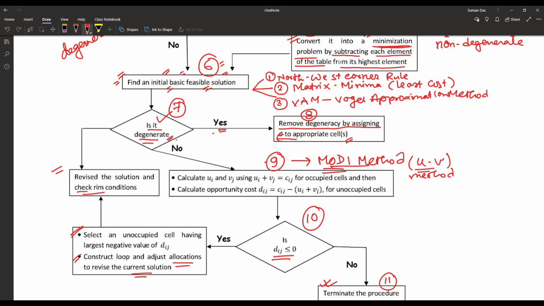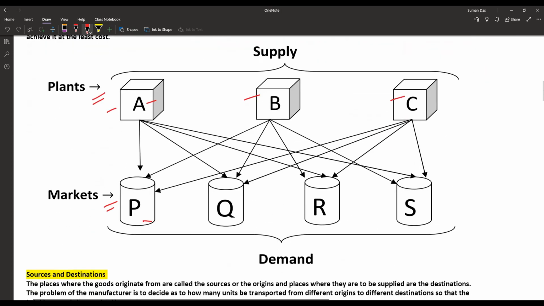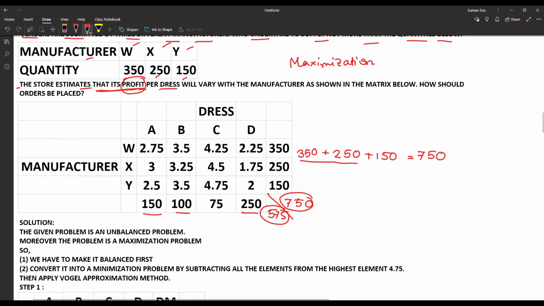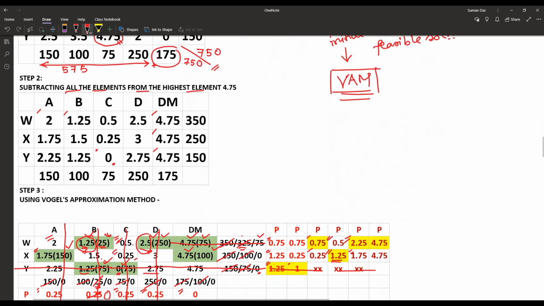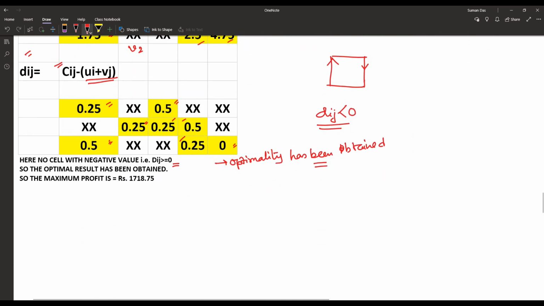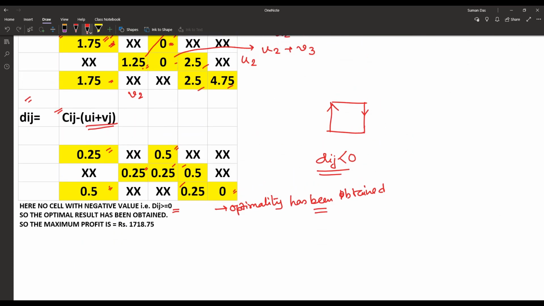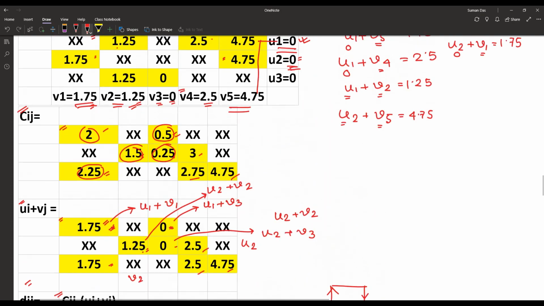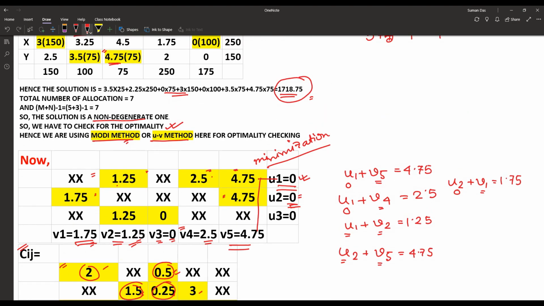For the problem we have done here, finally all the Dij are greater than or equal to 0, so the optimality has been obtained, and we get the result that was previously found, and that is our optimal result.